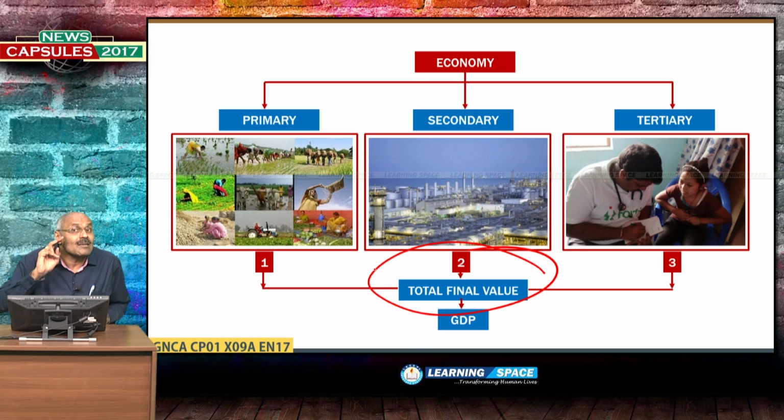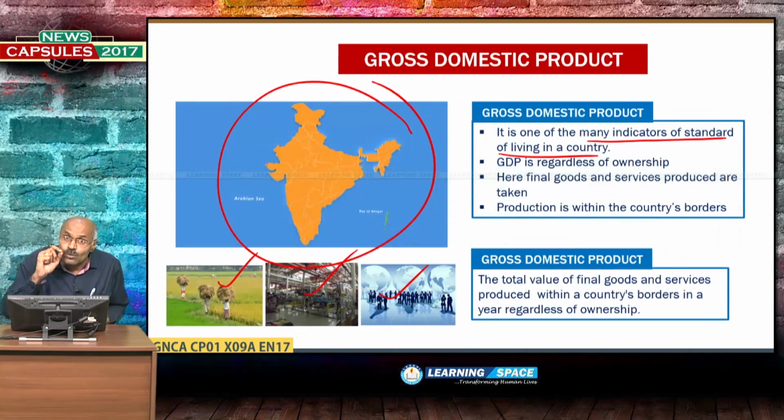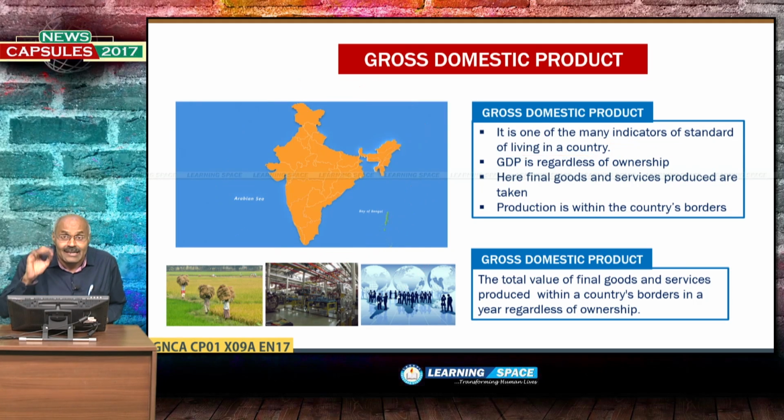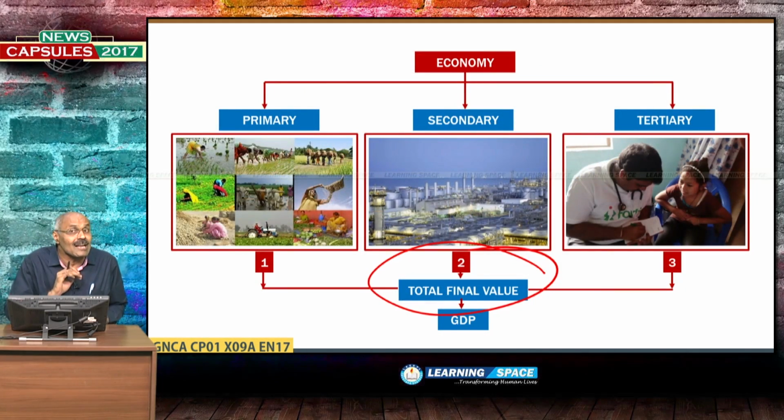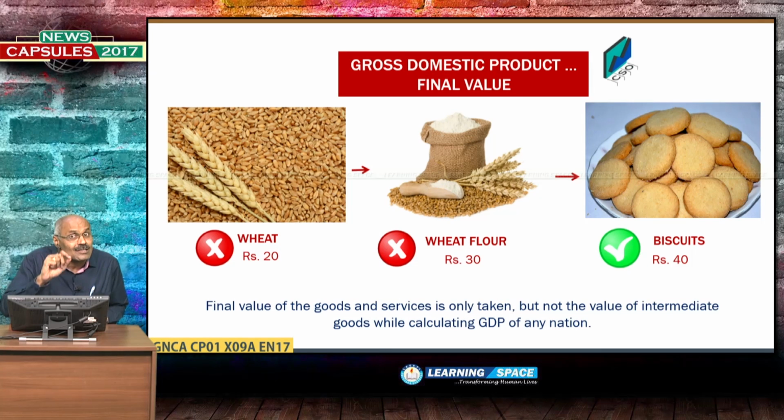Here 2 things are very important while finding out gross domestic product. First and foremost, it is produced within the geographical boundaries of the country, which involves 3 sectors. And second, an important aspect is that it is the total final value. You may have a doubt: what is final value? Please look into this picture.